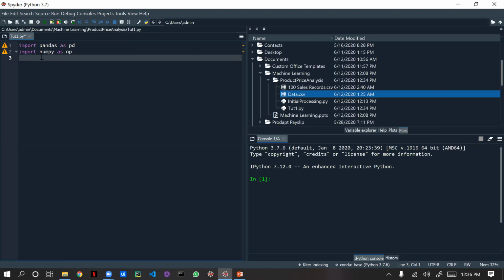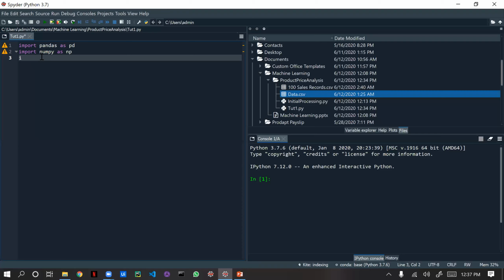Matplotlib. Matplotlib is useful because after doing all the stuff, if we see manually, it will be very difficult to see. That's why we will be displaying or showcasing our data in a heat map. For that heat map, we will be using Seaborn and Matplotlib.